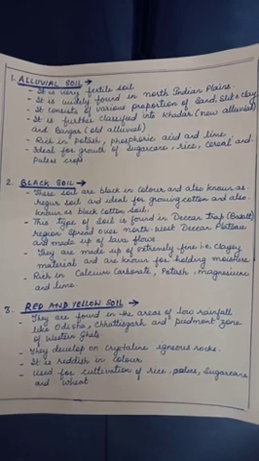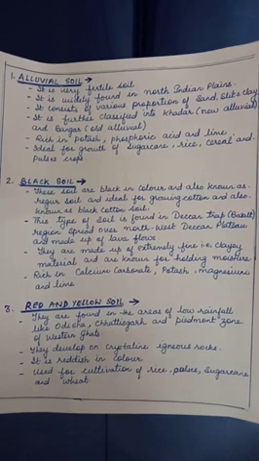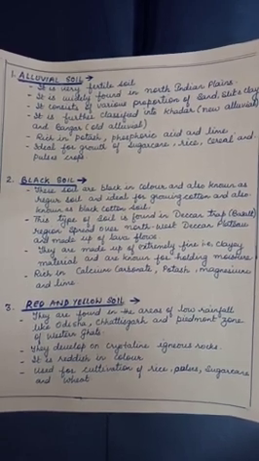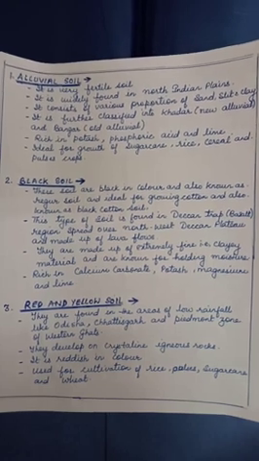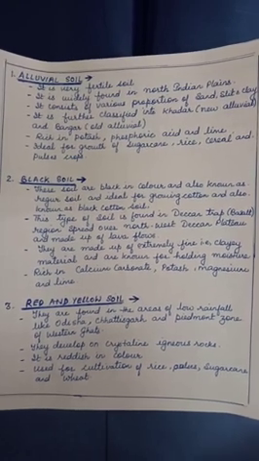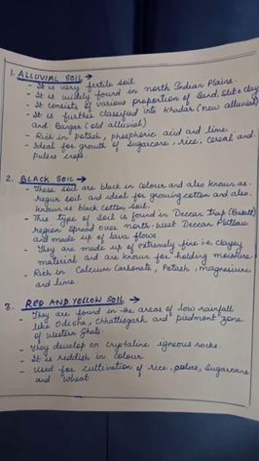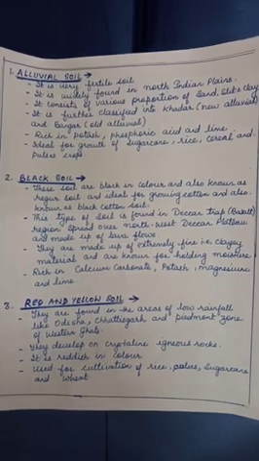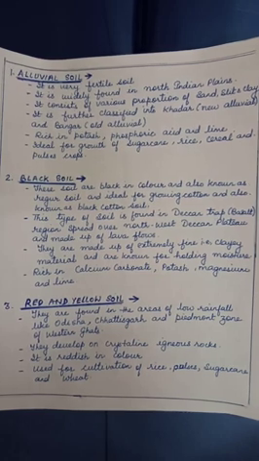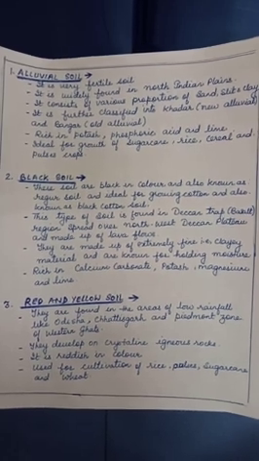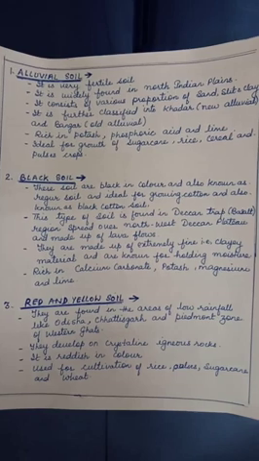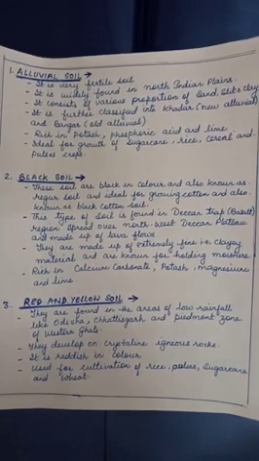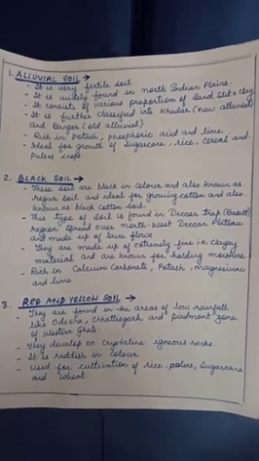Then comes black soil. These soils are black in color, also known as regur soil, and ideal for growing cotton, and also known as black cotton soil. This type of soil is found in the Deccan Trap, that is the basalt region, spread over the northwest Deccan Plateau and made up of lava flow. They are made up of extremely fine, that is clay material, and are known for holding moisture. This soil is rich in calcium carbonate, potash, magnesium and lime.